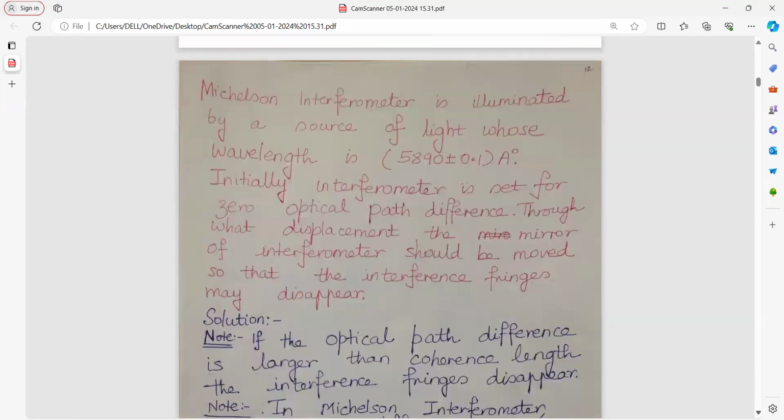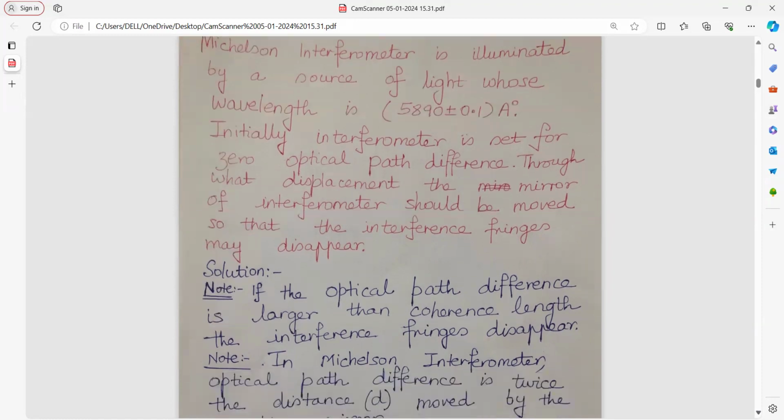Next question. Michelson interferometer is illuminated by a source of light whose wavelength has been given to us as 5890 angstrom. This interferometer is set for zero optical path difference. Now, through what displacement should the mirror of the interferometer be moved so that interference fringes are going to disappear? Now see, if the optical path difference is larger than coherence length, then your interference fringes are going to disappear.